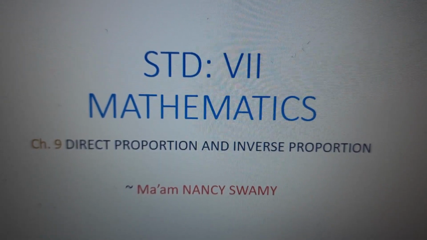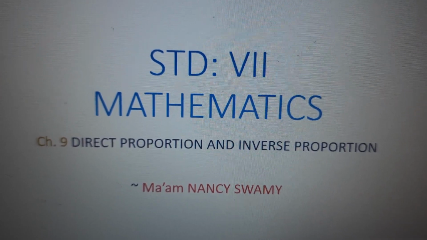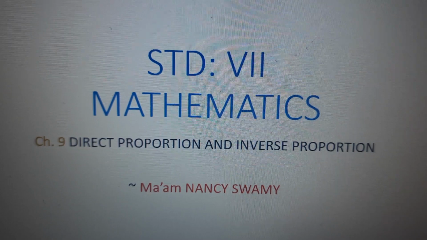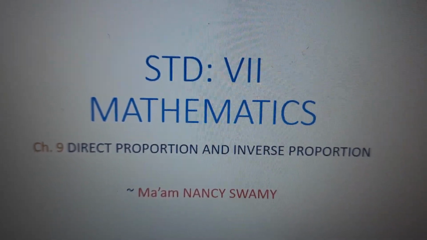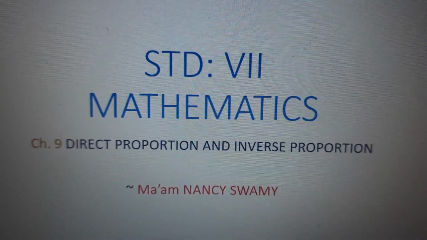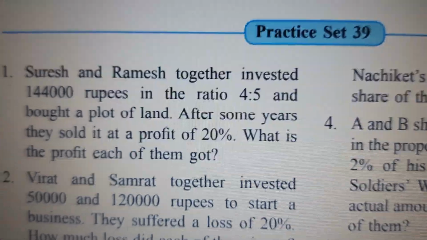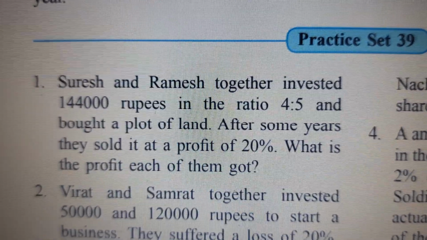So in 2021, now it's chapter 9 continued, direct proportion and inverse proportion, problem set 39. When you have sums with mixed, that is direct and inverse are mixed in this particular problem set. Let's solve the first sum of PS 39. So problem set 39, children, first I'll read the question and I'll ask you the answer.